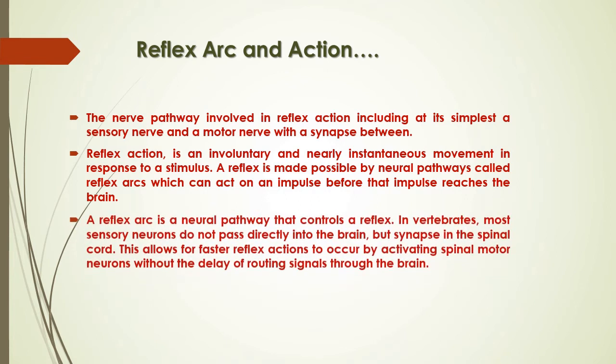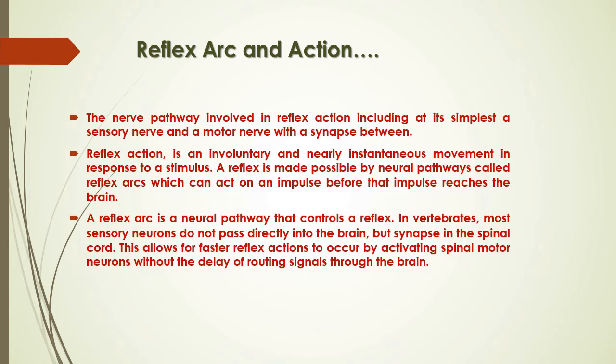So it's a neural pathway controlled by the CNS, especially the spinal cord, where the grey matter and white matter have the opposite orientation: grey matter at the center, white matter at the periphery. And there will be the presence of the relay neuron, which will connect the afferent neuronal pathway with the motor efferent neuronal pathway.